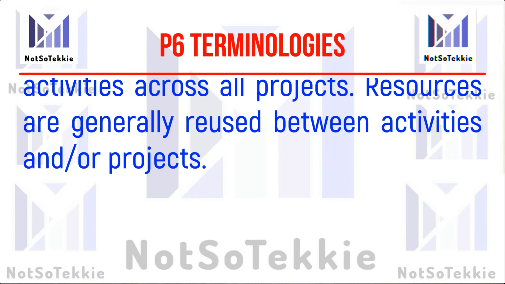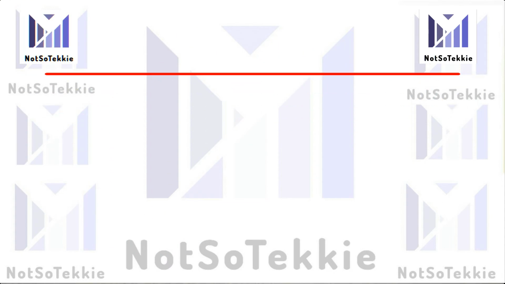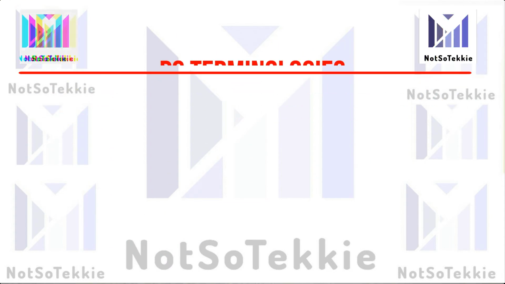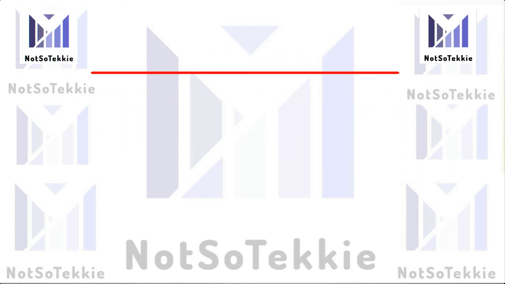Resources include the personnel and equipment that perform work on activities across all projects. Resources are generally reused between activities and/or projects. The project management module also enables you to distinguish between labor, material, and non-labor resources.